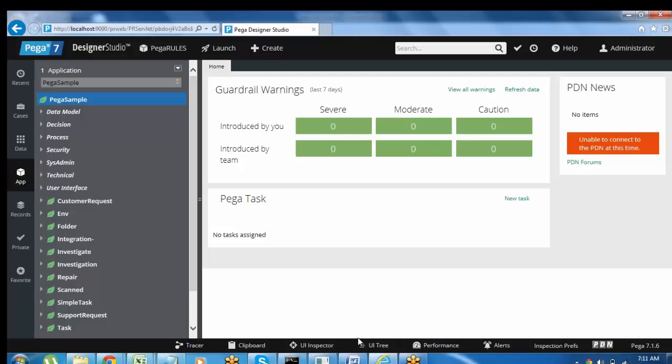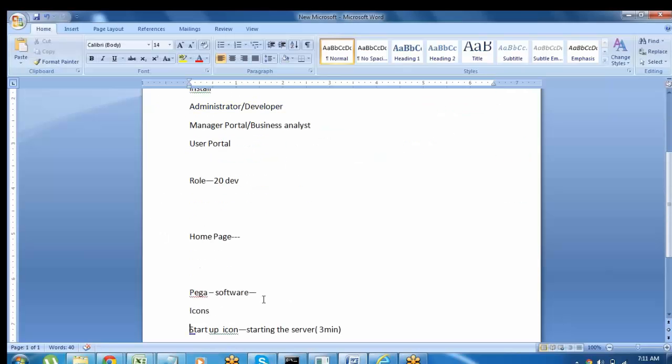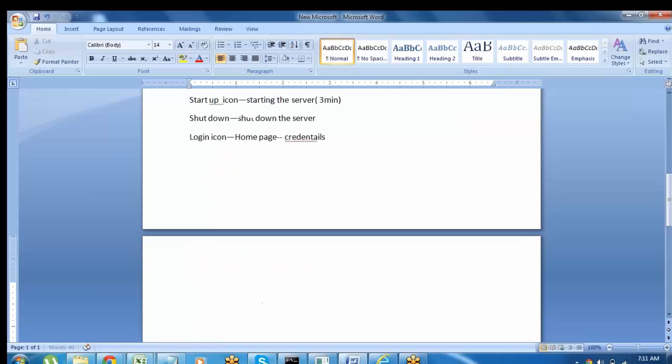Okay, so these are some of the debugging and the performance testing tools. All those tools are available in the header and footer option. So overall, this is the tool, guys. And if you want to design an application, the first thing we need to do is build a new application.